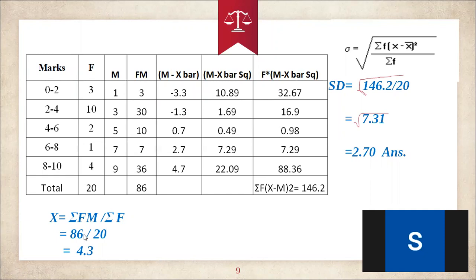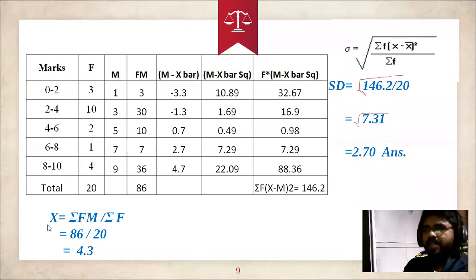See, after getting the average, what do we have to do? We need to find x minus x bar. Here I put m because x is nothing but the m value, the mid value. So x minus x bar, that is I have written m minus x bar. X bar is the average value.